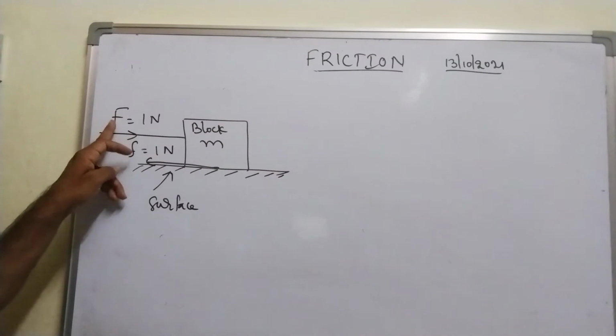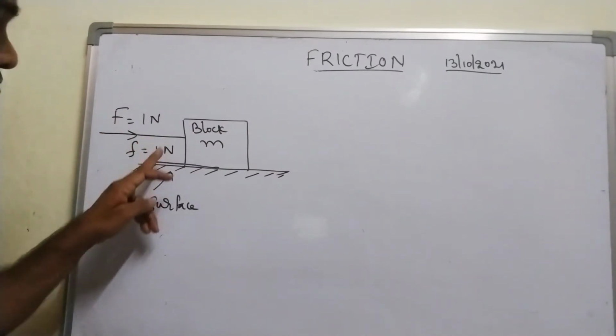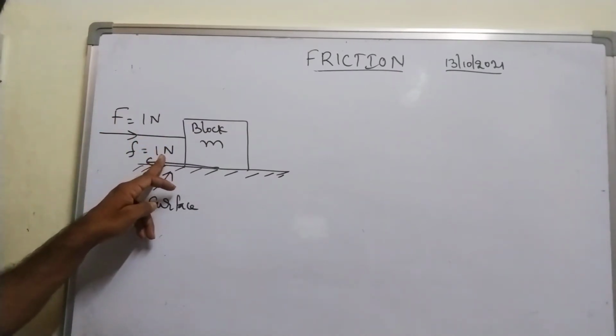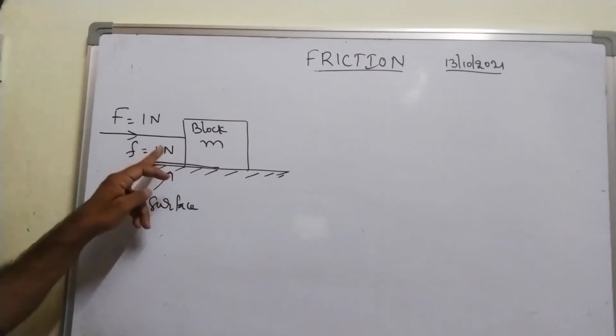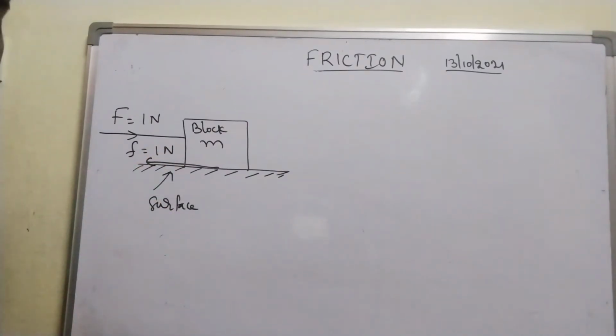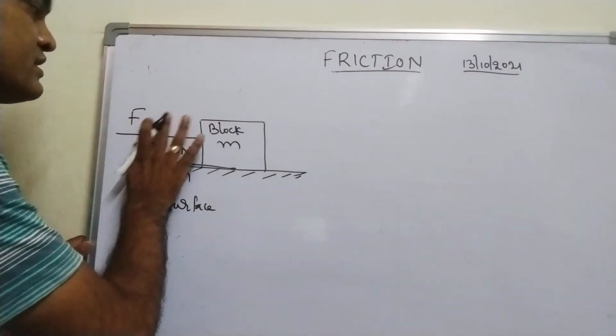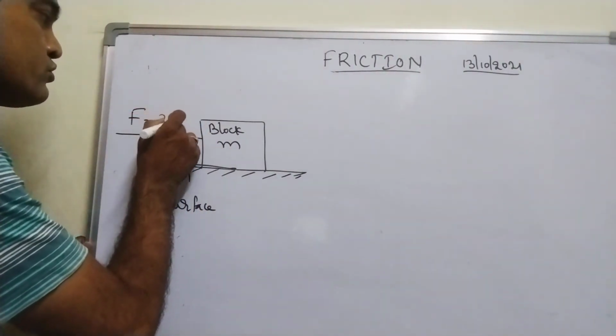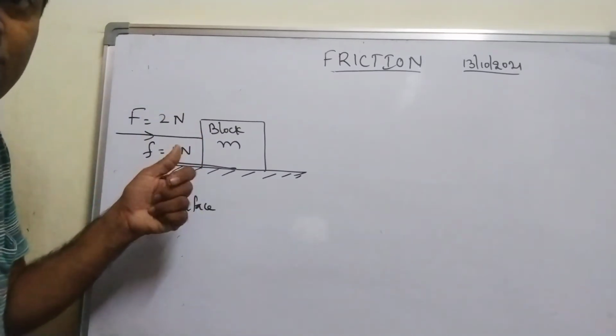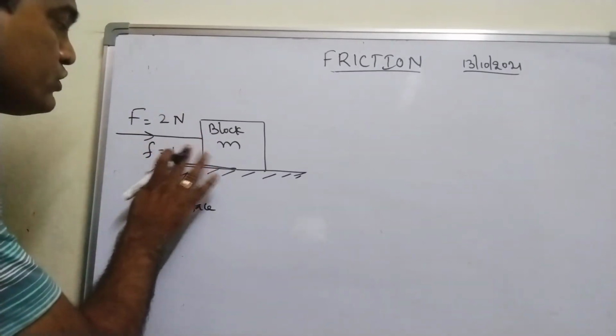When I apply an external force of 1 Newton, the frictional force got adjusted its value to 1 Newton. Right? Now what I will do is, I will increase the force from 1 Newton to 2 Newton.